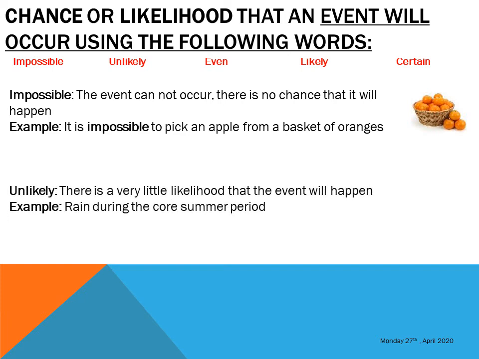Let's look at unlikely. For unlikely, it means that there is more chance that it will not happen than the chance that it will happen. It means that the likelihood that the event will happen is very little. For example, can we have rain during the cold summer period? Have you noticed that recently the sun has become very hot?